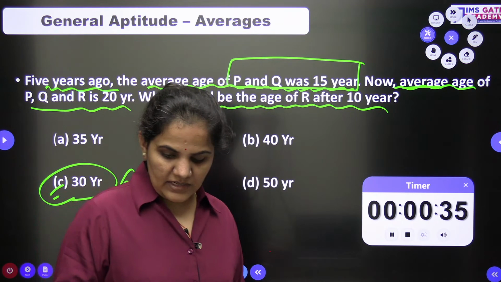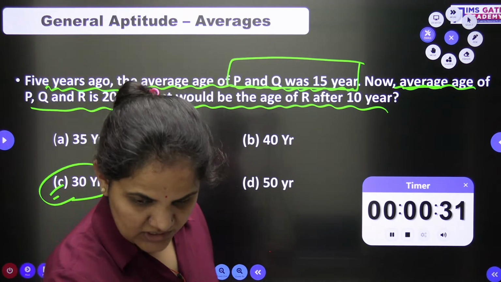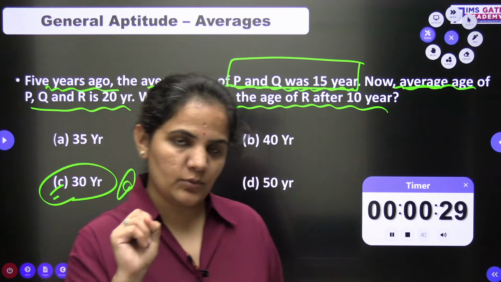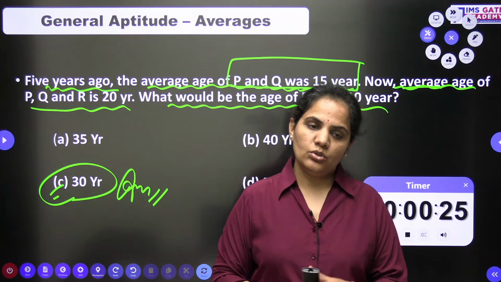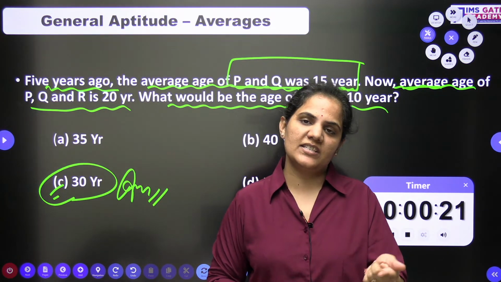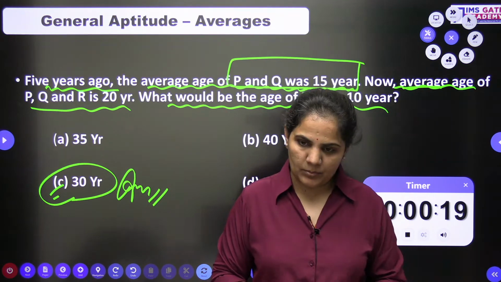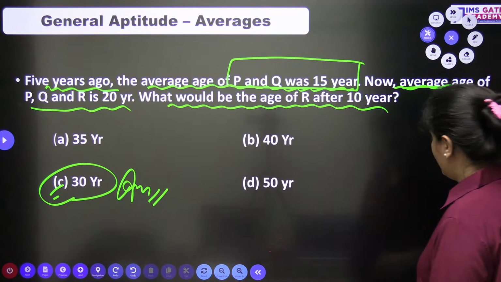Our tomorrow's heading is ratio and proportion. So before starting ratio and proportion in tomorrow's class, I will give you two questions here as homework. So you guys will try those two questions of average, and then we will start ratio and proportion in tomorrow's session. Okay, now let's approach the question.